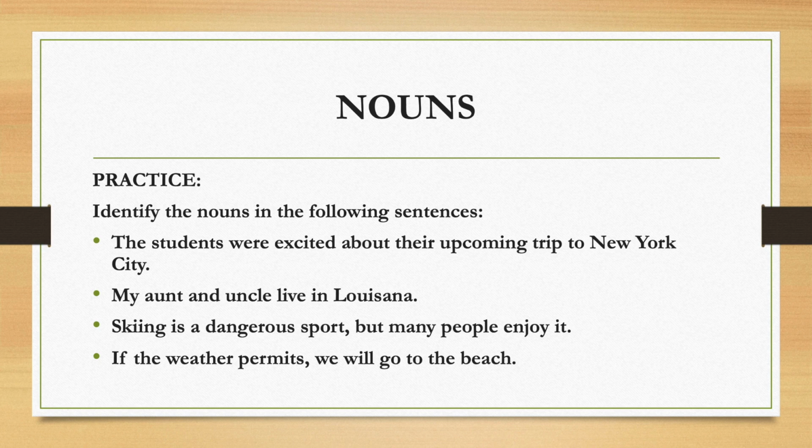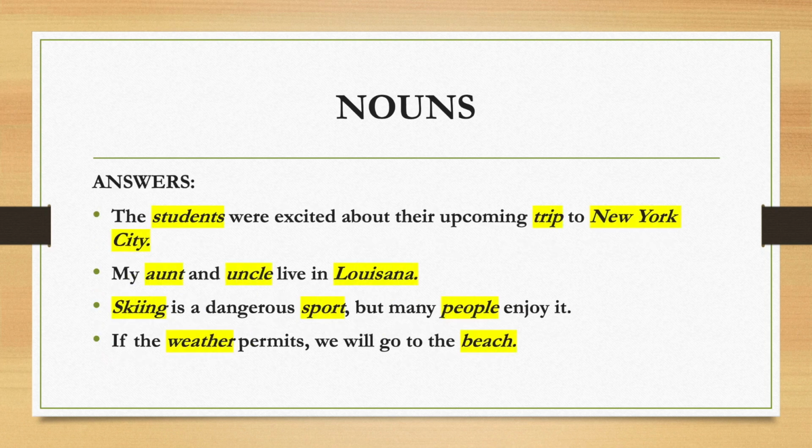The second sentence, my aunt and uncle live in Louisiana. The third sentence, skiing is a dangerous sport, but many people enjoy it. And then the last sentence, if the weather permits, we will go to the beach. So, see how many nouns you can find in those sentences.